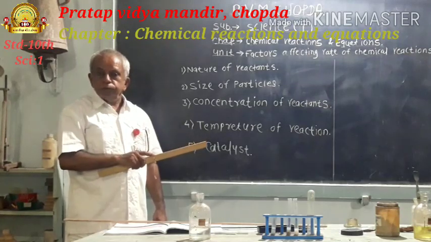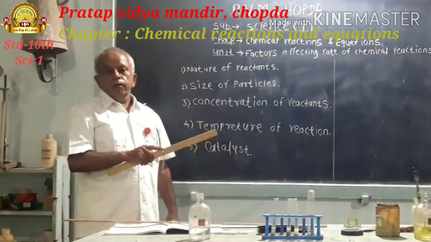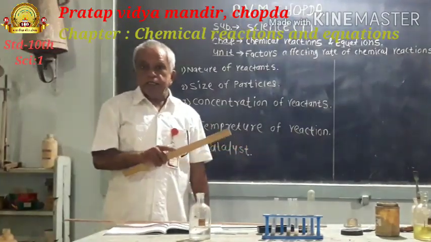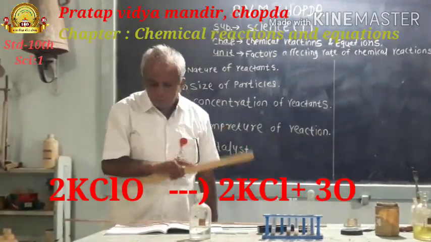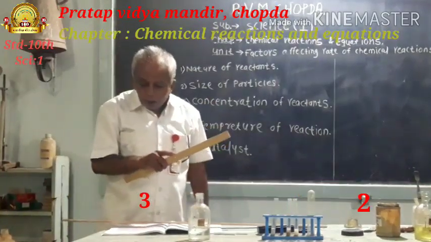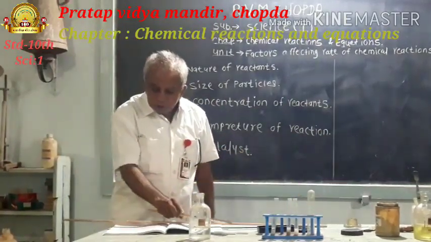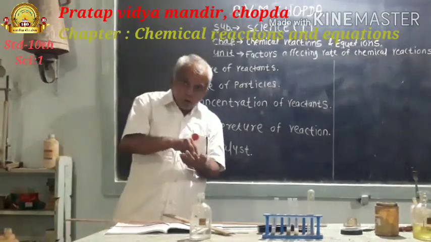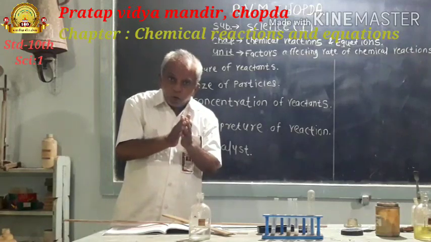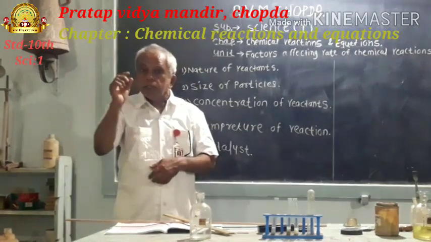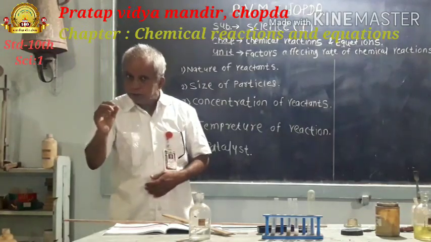As an example, when potassium chlorate, that is KClO3, is heated, due to the heat its decomposition takes place to give potassium chloride, KCl, with evolution of oxygen.